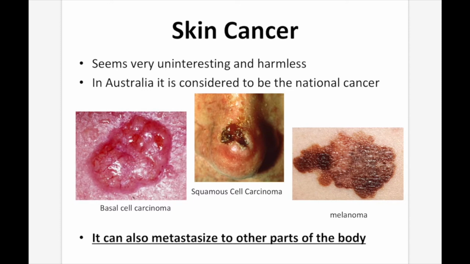It's just like any other cancer. It can move from one part of the body to the other. So you could have skin cancer and then end up with brain cancer as a result. And you can see 3 pictures of different kinds of skin cancers. So we have our basal cell carcinoma, our squamous cell carcinoma, and our melanoma. And you can see they're all very distinct.